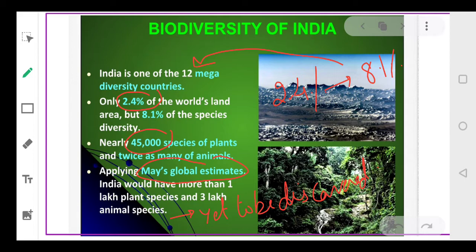Means it is just an example कि अगर एक लाइब्रेरी है और लाइब्रेरी के अंदर हमने बुक्स रखी हैं, तो इससे पहले कि हम उन बुक्स को लेबल करें और कैटलॉग करें, we have burned the library. So all books will be destroyed before we are able to catalog all the books. So at the present rate, the number of species that are becoming extinct is very large, and it might be possible that before we are able to discover them, they will become extinct. So we'll not be having any idea whether they existed or not on the surface of the earth. Okay, so the pace of extinction is very, very high.